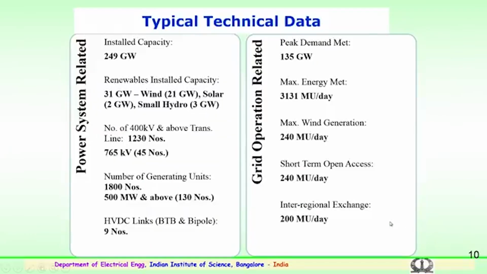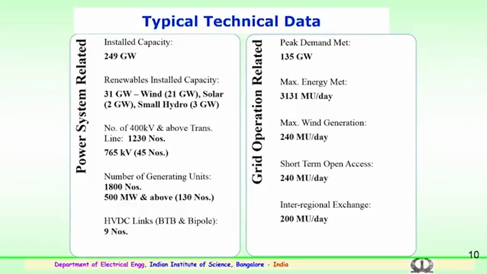So, for long distance transmission it is advantageous to go in for high voltage AC or high voltage DC transmission. Before going into the advantages or benefits of high voltage AC or DC transmission, let us look into the typical technical data which is available.